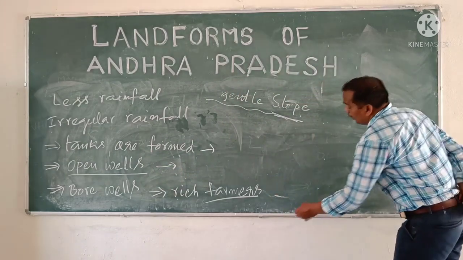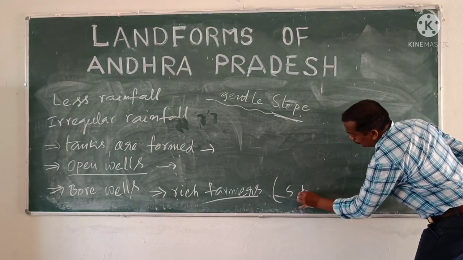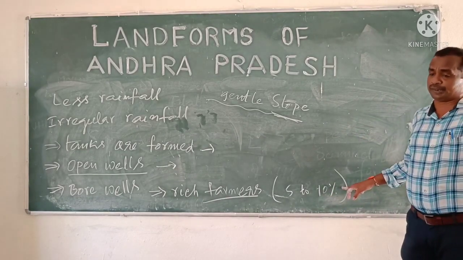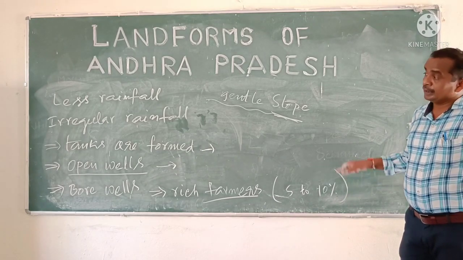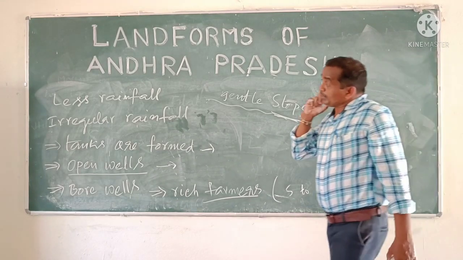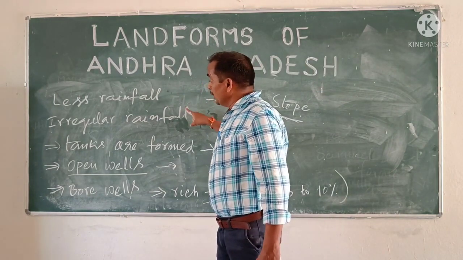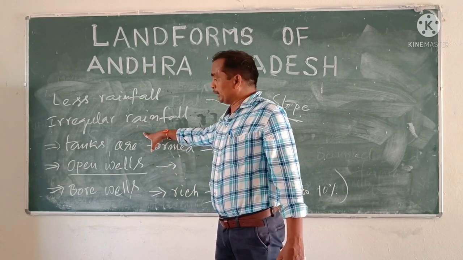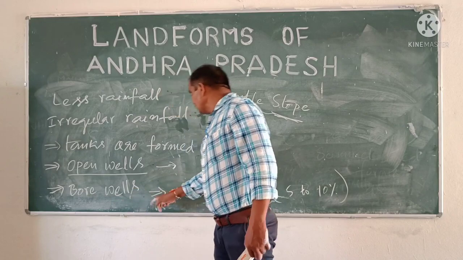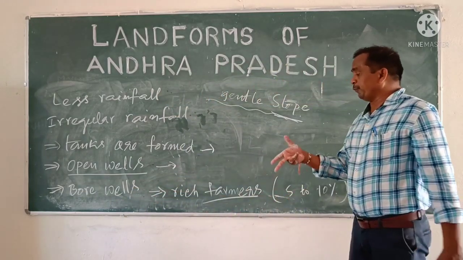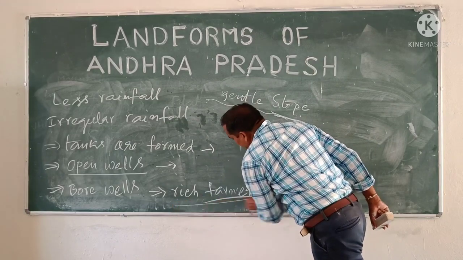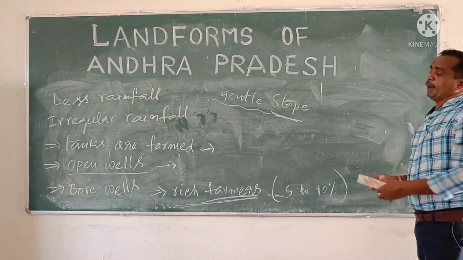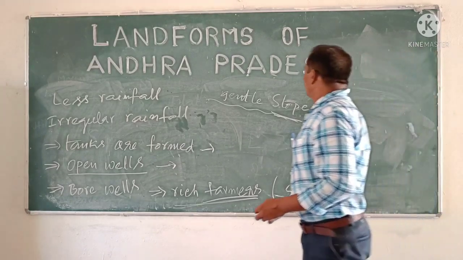So how many of them are there? 5 to 10% of people are big farmers among the farmers in India. So dear children, the sequence is: less rainfall, irregular rainfall, tanks are formed, open wells are supported when tanks are filled with water, and then in recent days borewells are also dug by the farmers who are rich in financial status. So those are 5 to 10%.